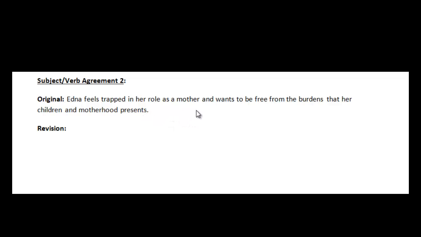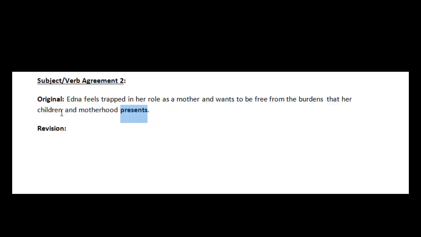It is a compound sentence, so we have one subject and a couple of verbs here, but then embedded in the second part of the sentence is a phrase that also needs to have clear subject-verb agreement. So when we look at this phrase, we can spot the verb presents. Presents is a singular verb, and we might think, if we look back to the previous word, motherhood, that in fact the subject and the verb are in agreement. Motherhood is singular, presents is the singular form of the verb to present.